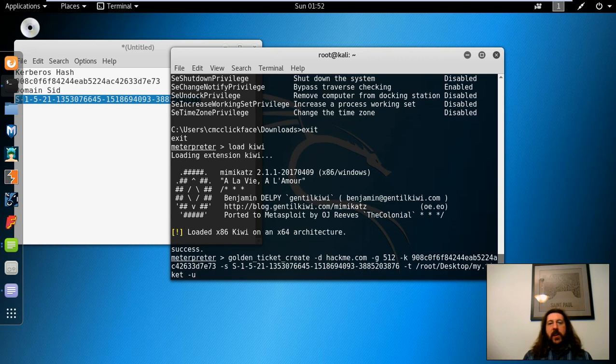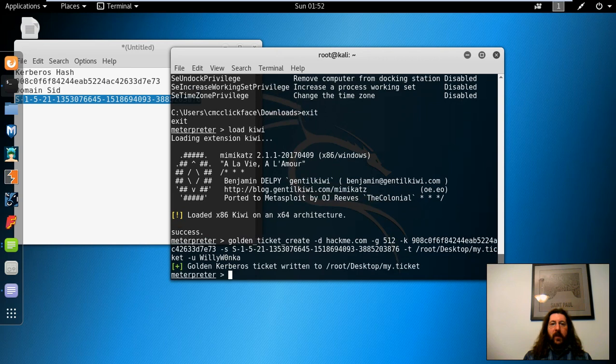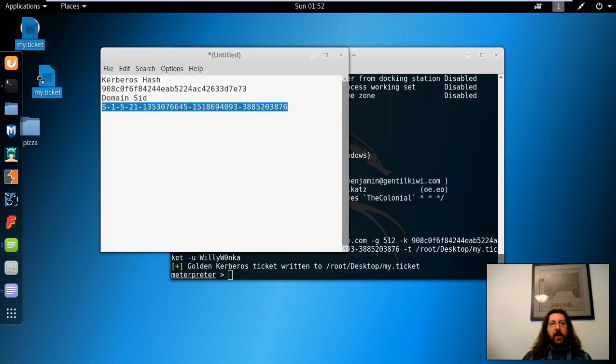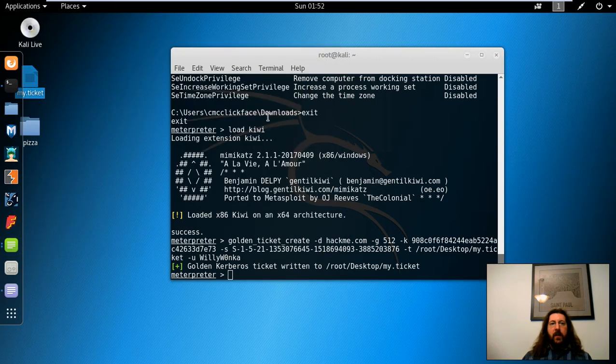This user doesn't even actually have to exist in Active Directory. This attack is so powerful, so we'll just give it Willy Wonka. And you can see that we've written the golden ticket to the desktop and my ticket, and of course it appears over here.